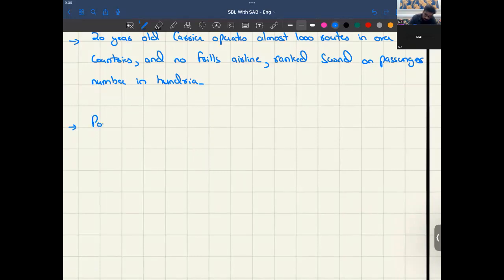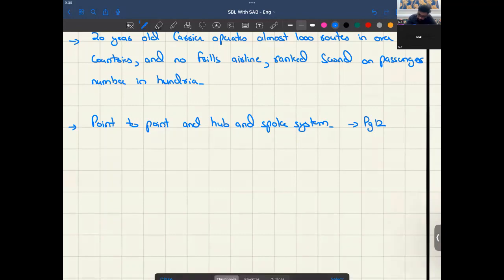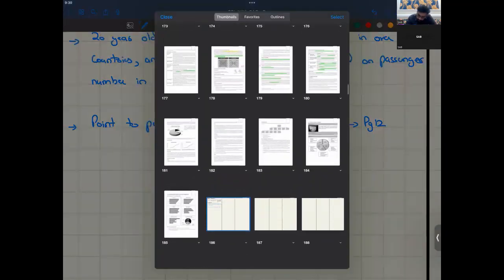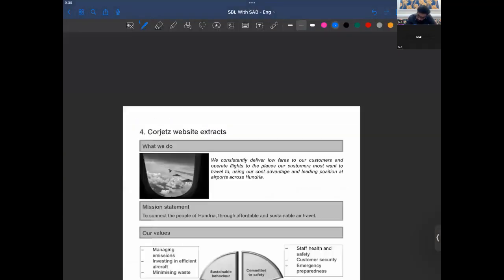You remember now that we flow point to point, right? We remember what's point to point, and the hub and spoke system. So we remember what's point to point and what's hub and spoke. It's defined on page 12, I guess.